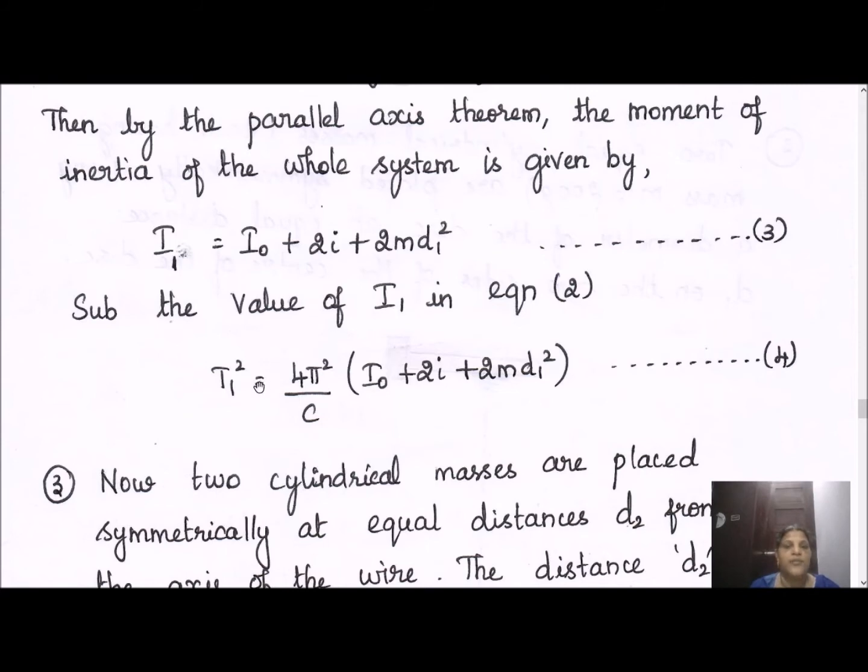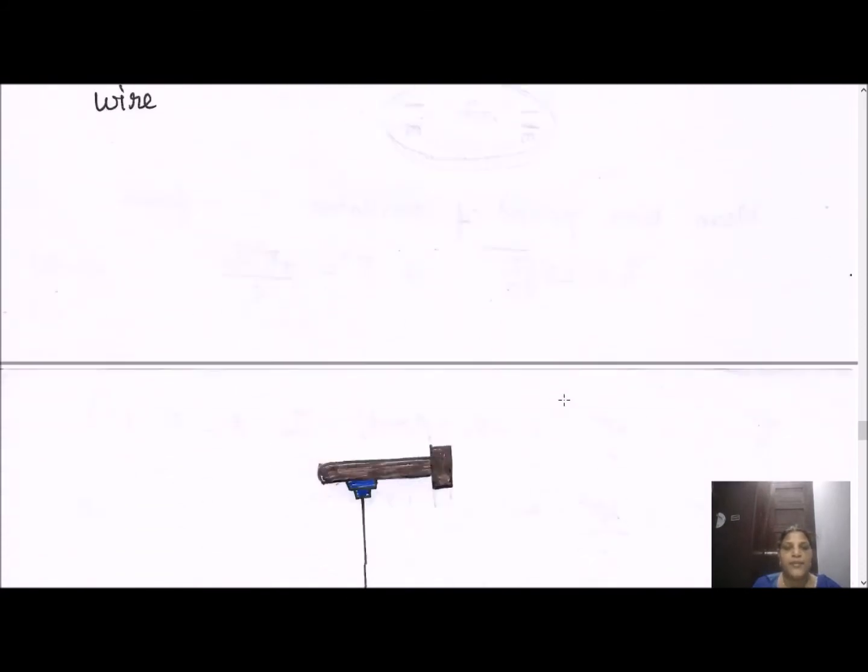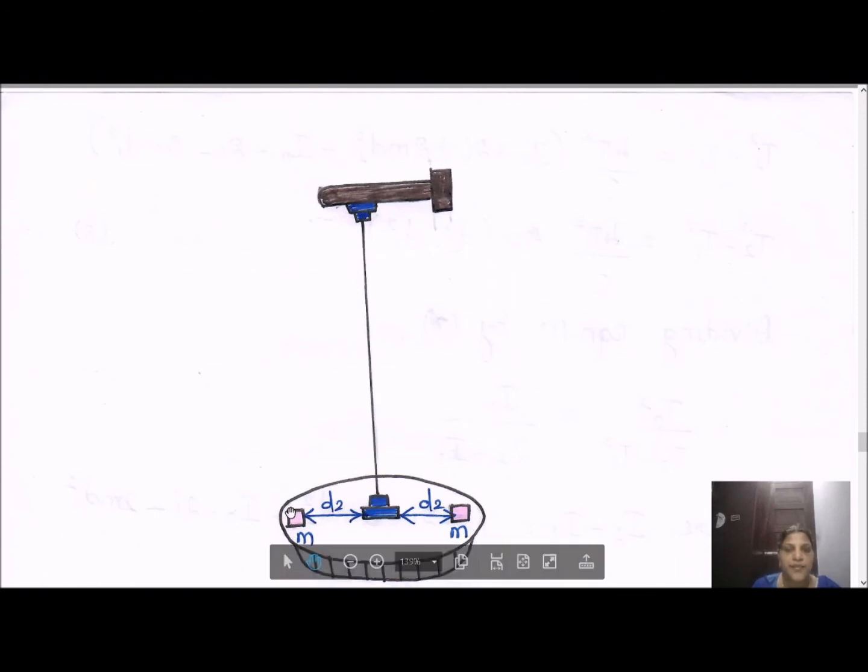So when you substitute this I1 in the above expression, we'll have T1 square equal to 4 pi square by C into I naught plus 2i plus 2m d1 square. Then we need to repeat the experiment by placing the two cylindrical masses on the extreme ends of the circular disc with a distance d2. So this d2 is greater than d1.